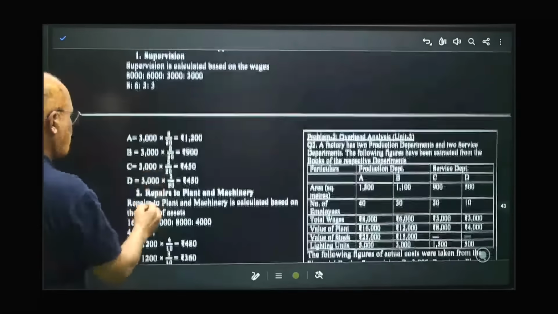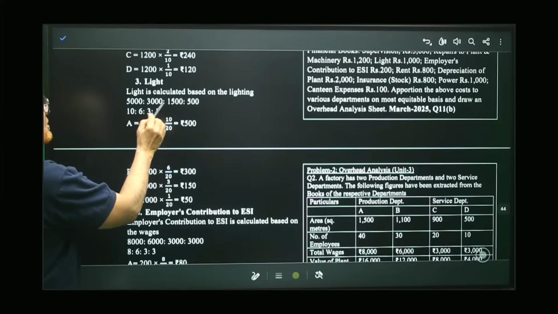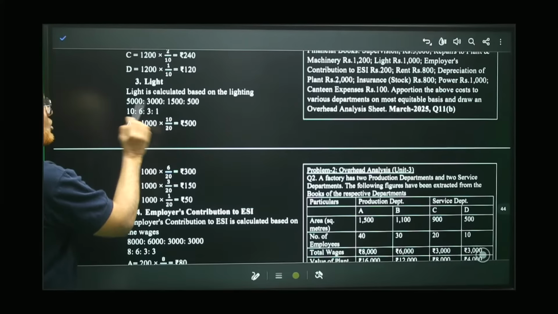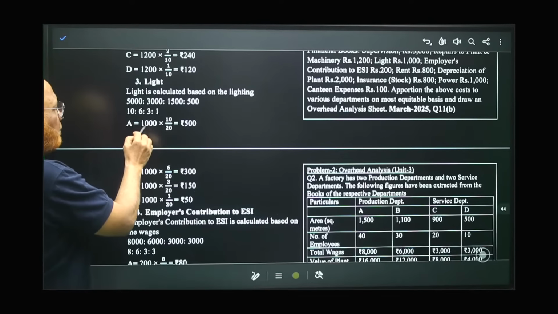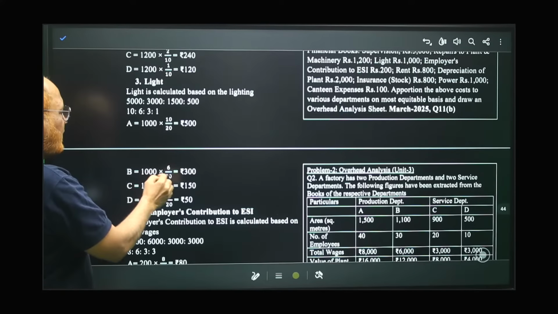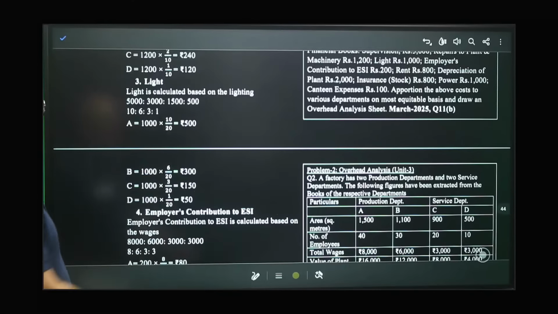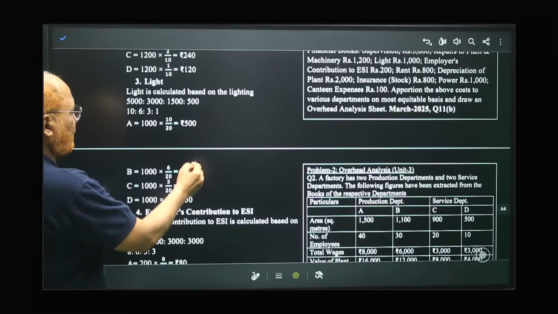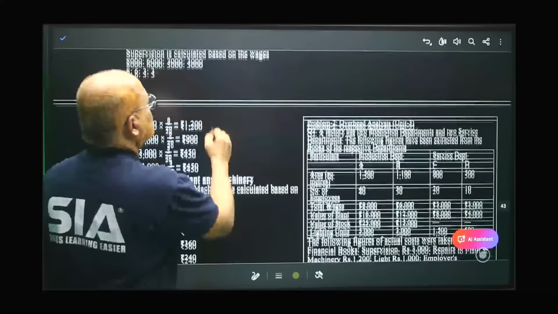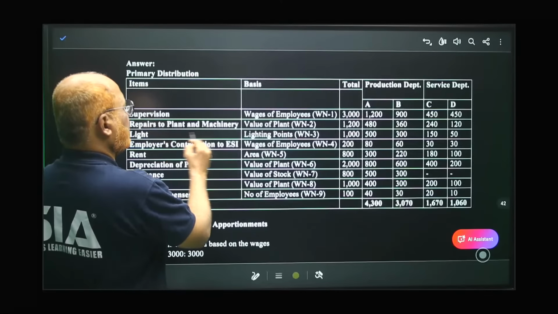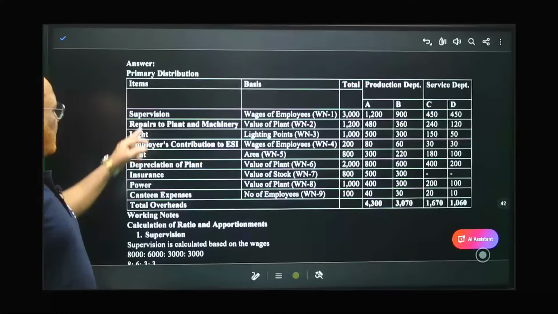And coming down to light. Light is calculated based on the lighting points, 10 is to 6 is to 3 is to 1. If you add up 10 plus 6 plus 3 plus 1, 20. So 10 by 20 goes to A, 6 by 20 goes to B, 3 by 20 goes to C, 1 by 20 goes to D. The expenses of lighting are 500, 300, 150 and 50. You can see. Here, lighting. 500, 300, 150, 50. We have apportioned lighting. 3 expenses we apportioned.